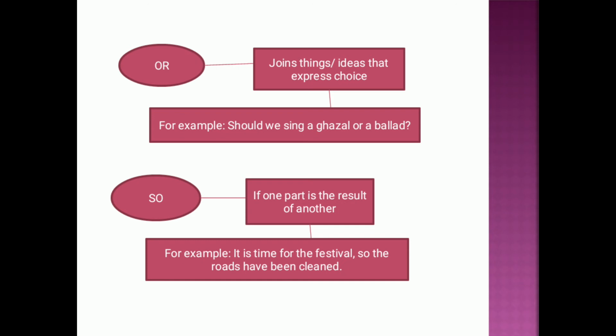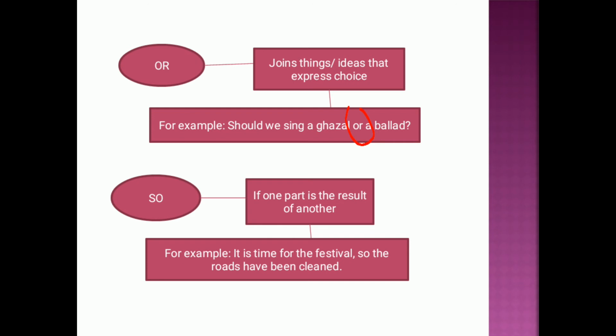Like here, ghazal and ballad are written in the example. So ghazal and ballad, these are forms of music only. So that is why I have changed the example here. Like, should we listen to Punjabi music or English music? We have a choice between Punjabi music and English music, or whatever you like. So we have used "or" for joining the two types of music, because we have a choice and we have to choose between them.